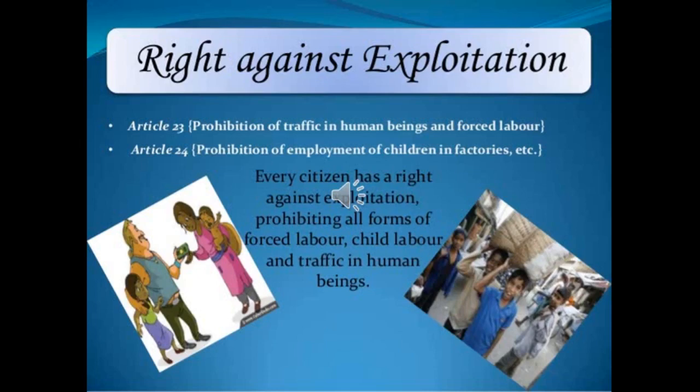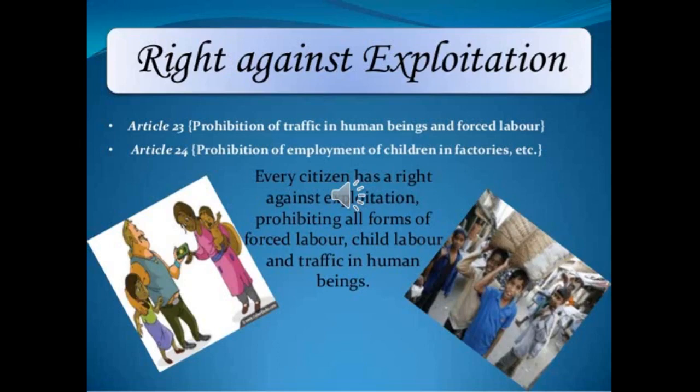So Article 23 says prohibition of traffic in human beings and forced labor. Traffic means here the action of dealing or trading in something illegal. So that is misusing human beings in an illegal way. It prohibits using human beings in an illegal way, and also it prohibits forced labor. So that is bonded labor.